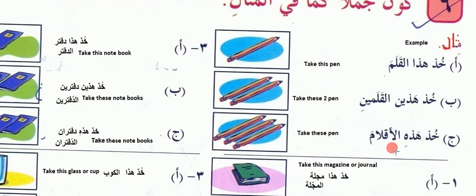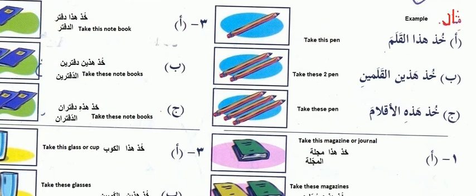Khuz hazihi al aqlam. Take these pens. See now here what they are saying, this is the two qalaman, but here it is coming al aqlam, which means more than two. So khuz hazihi, aqlam here also becomes a feminine noun. Al aqlam, understand? Hazihi al aqlam. So take these pens means more than two pens. Okay.